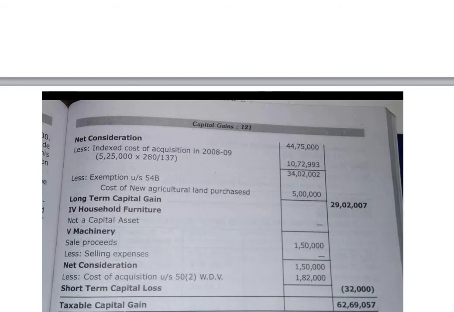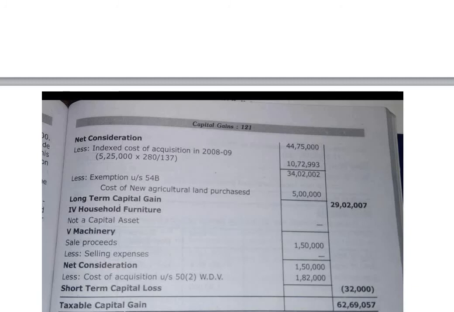So indexed cost of acquisition as on 2008-9 purchase date: 5,25,000 divided by purchase year index 137, into sales year index 280, 10,72,993. So gross capital gain 34 lakh